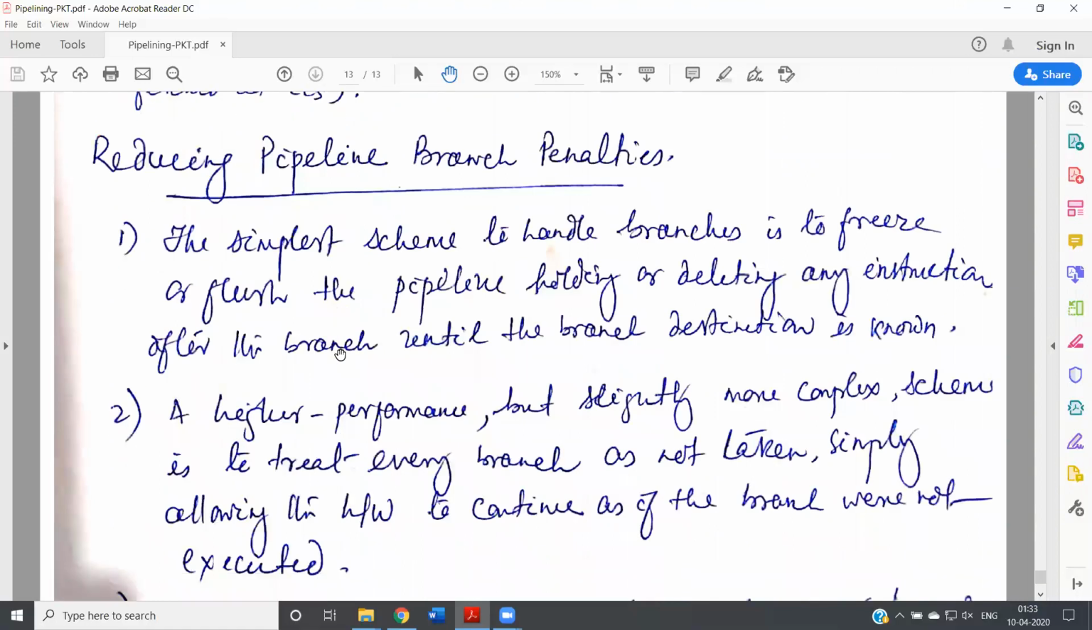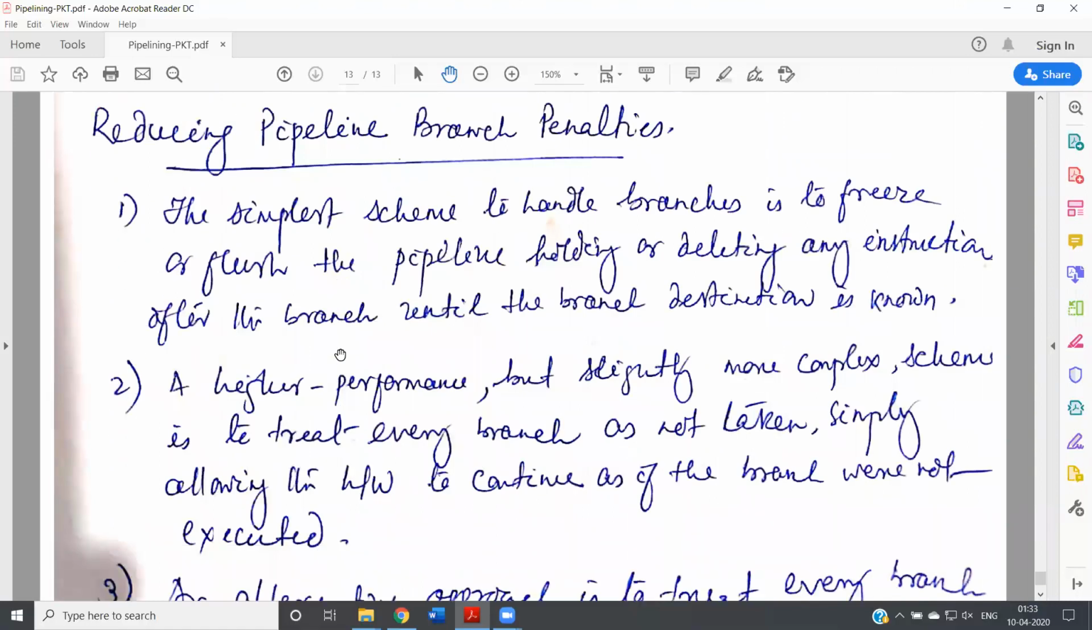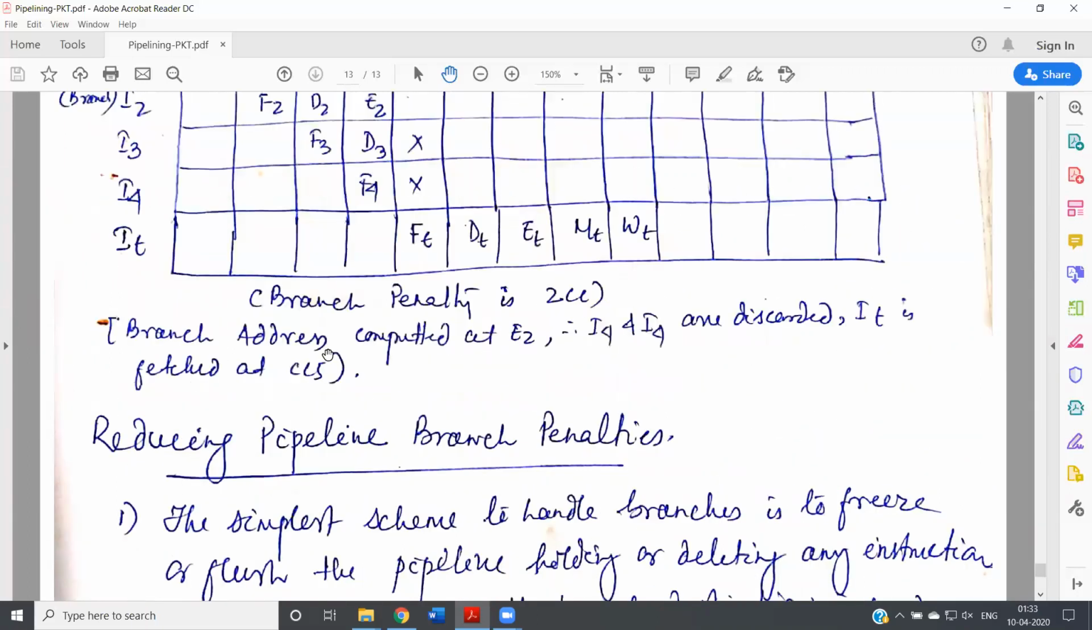For reducing the branch penalty, one of the simplest schemes is to freeze or flush the pipeline, holding or deleting an instruction after the branch until the branch destination is known. Unless we know the branch destination, if any instruction is there in the pipeline, we'll freeze or flush it. Either we'll stop it, or if any instruction is fetched, we'll flush it.